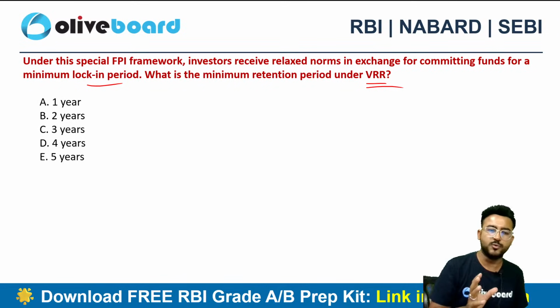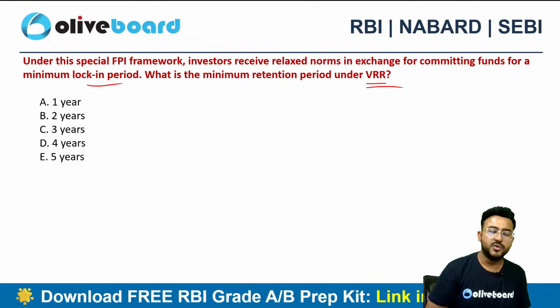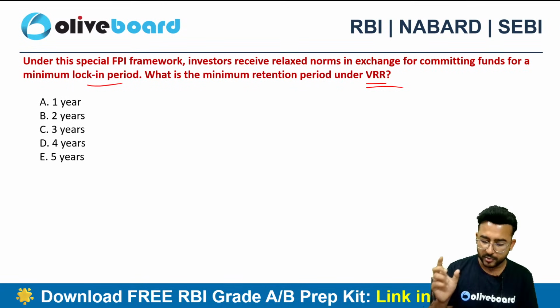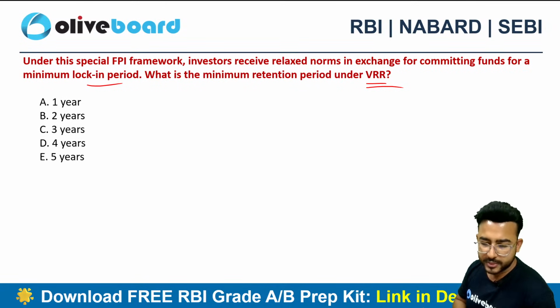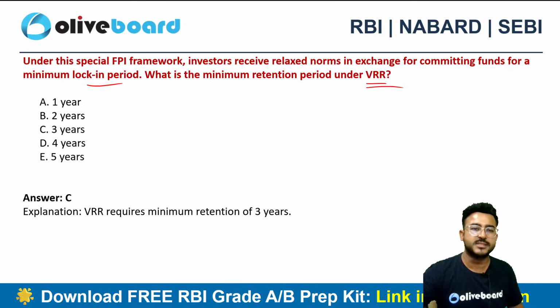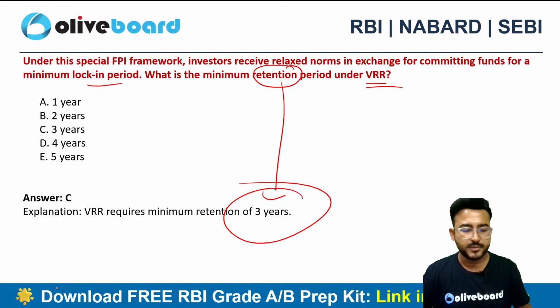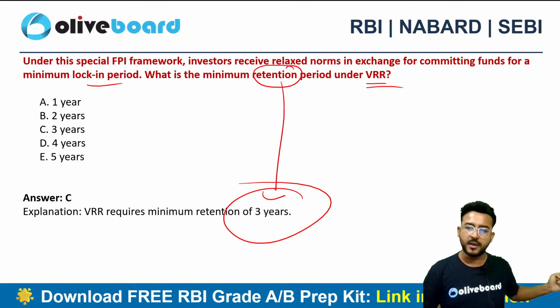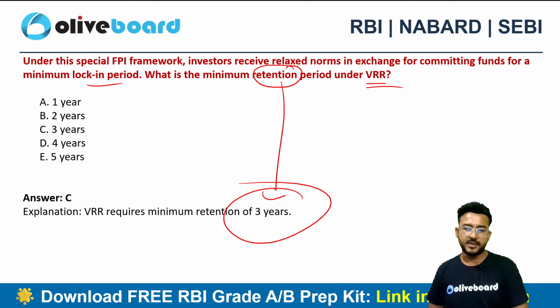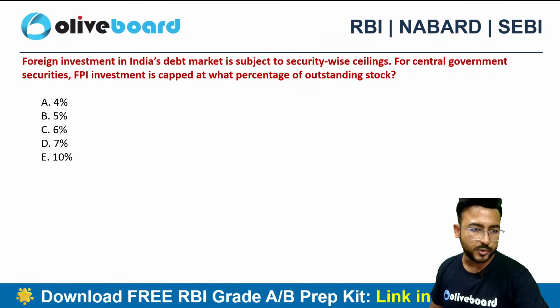We do have a lock-in for this route. If the FPI is coming via the VRR route, then you have to retain your funds for a certain particular period. What is that period of time? Yes, it is 3 years. As the name says it all, this is the voluntary retention route. You need to retain your money for 3 years in India. You can't just earn a profit, sell all the proceeds and withdraw the money. You need to retain it for at least 3 years. That's why RBI has given certain benefits in this kind of route.